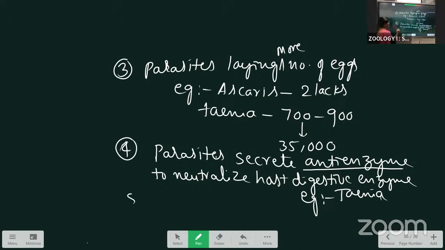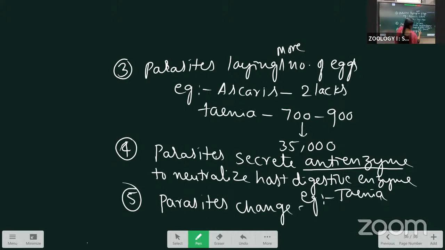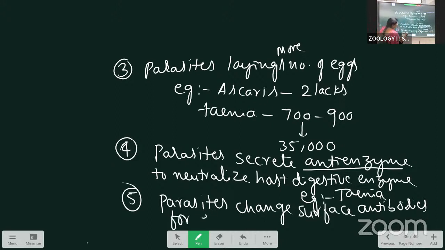Next, every time the parasite changes its surface antibodies for escaping from vaccines.